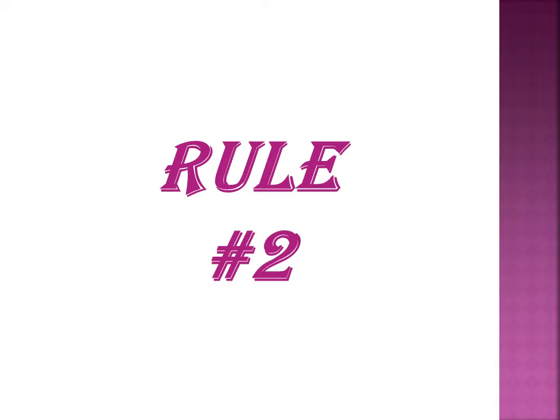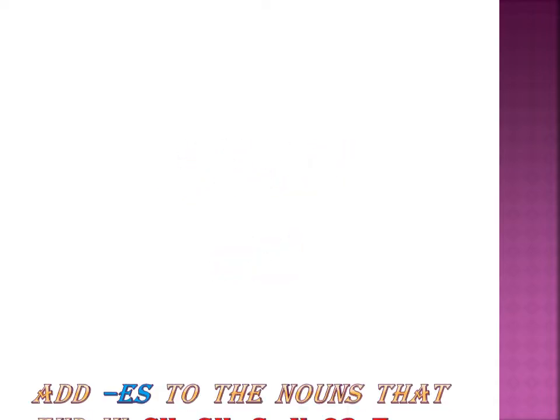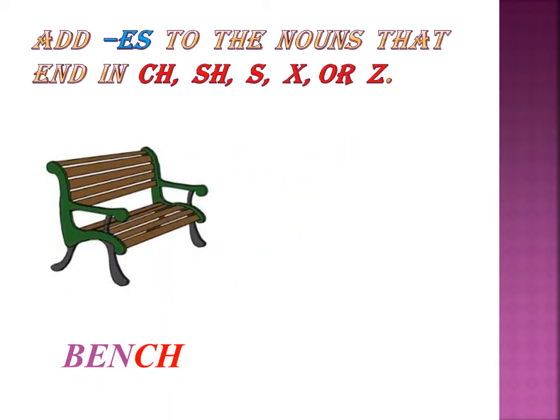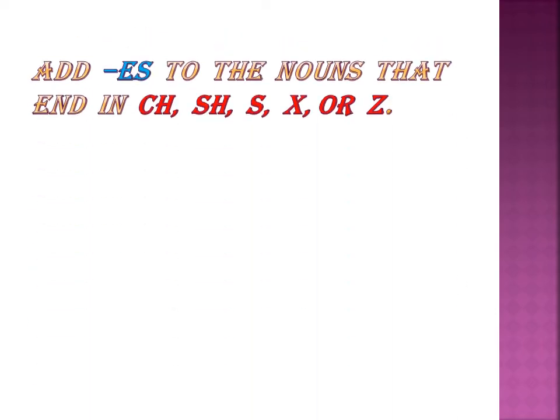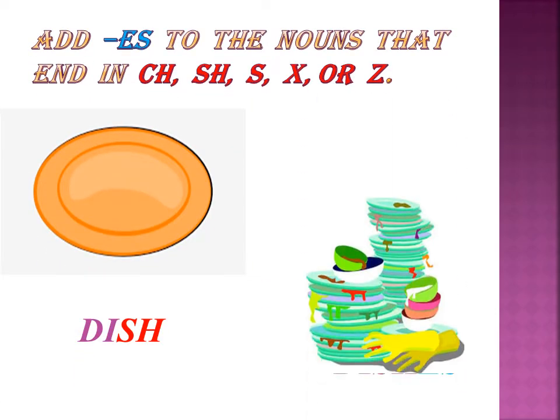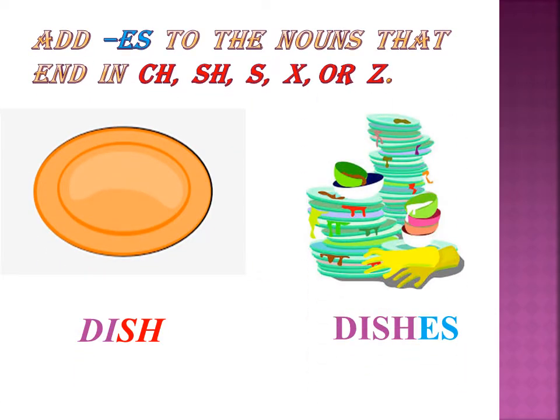Rule number 2. Add es to the nouns that end in ch, sh, s, x or z. Bench. Here the word ends with ch. So we should add es to its plural form. Benches. Dish. Here the word ends with sh. So we are adding es to its plural form. Dishes.